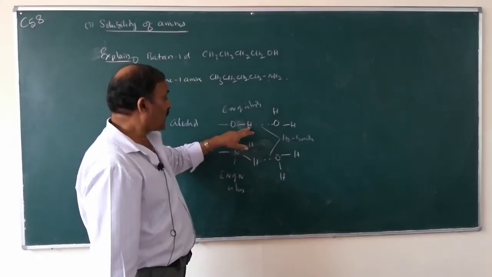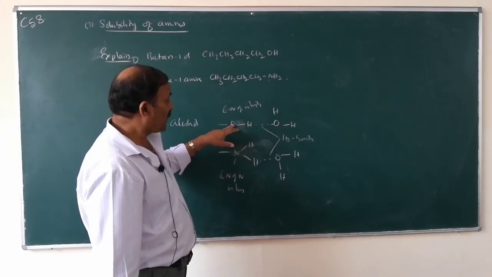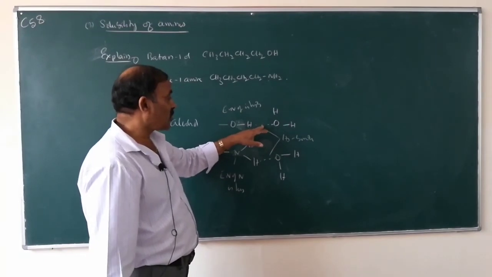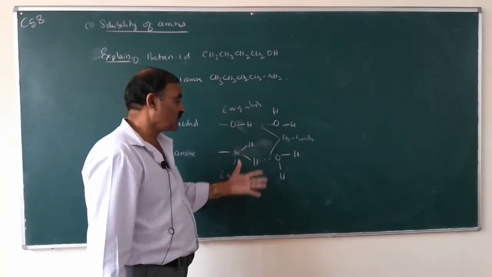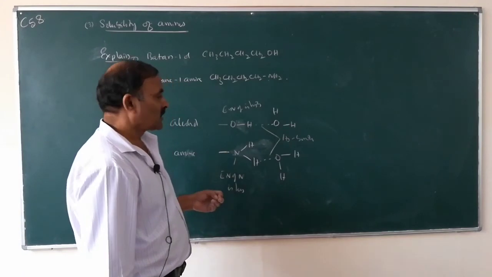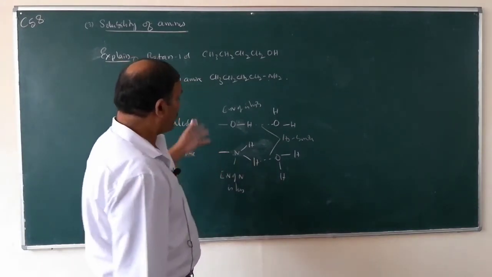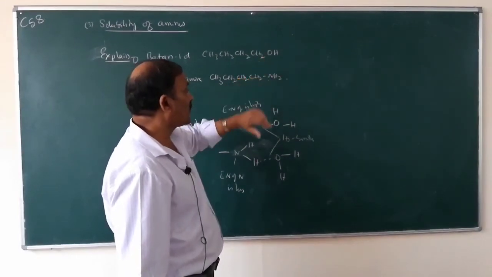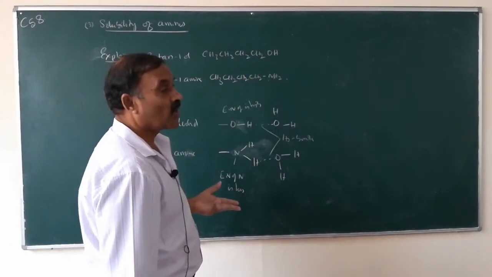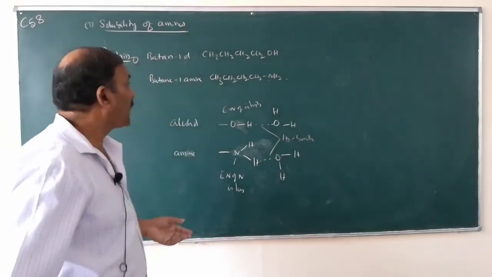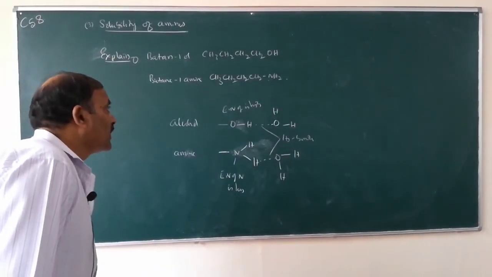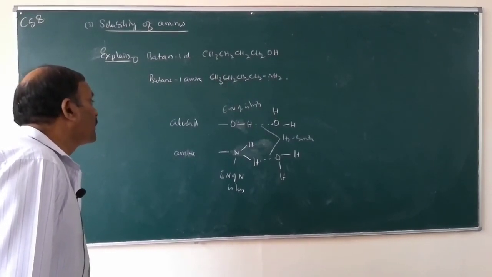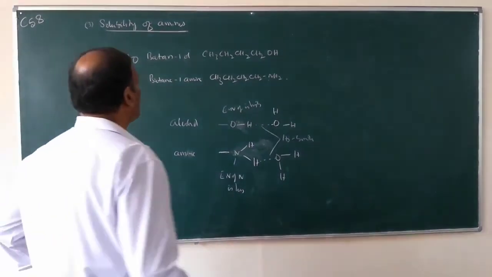So since hydrogen is attached to a highly electronegative atom like oxygen, its hydrogen bonding is strong, whereas this hydrogen bonding is weak. Because alcohol hydrogen bonds are strong, they have high solubility with water.